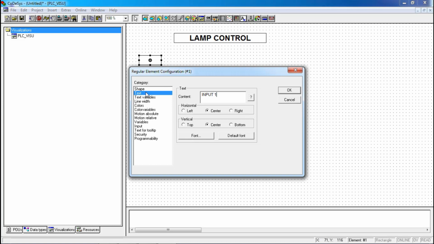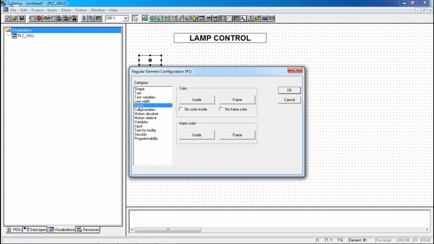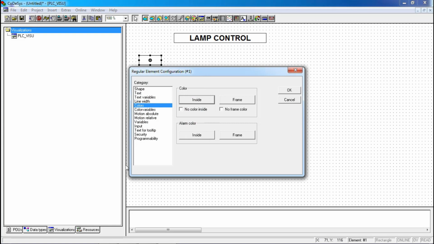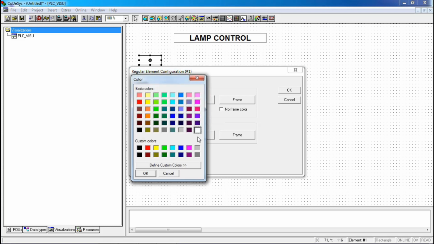After that, for color, the default color will be white. And alarm color means when the state of the variable changes. Let's say if I press the button, I made it a green color.